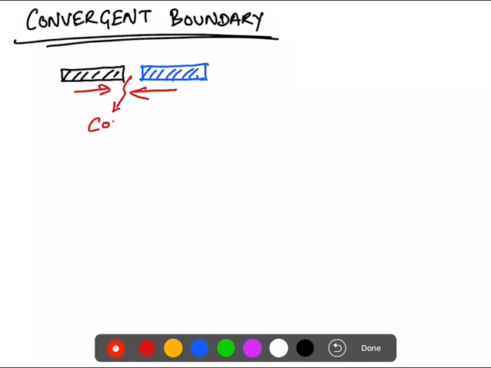Okay, a time will come when they will collide. So what will happen when they collide? One plate will eventually slide beneath. Since they will collide, what will happen if I draw the next diagram? So what may happen is that